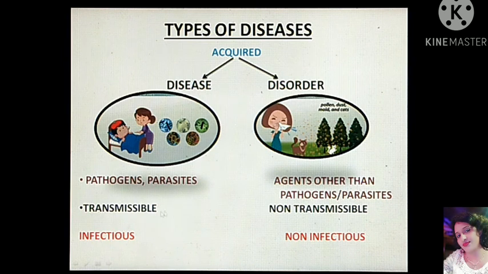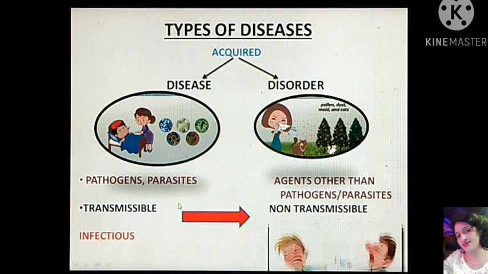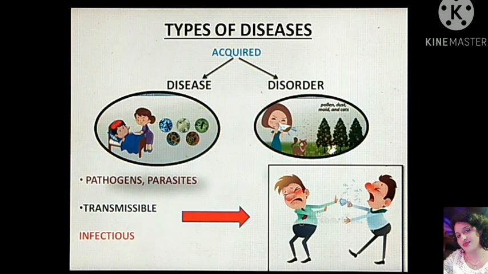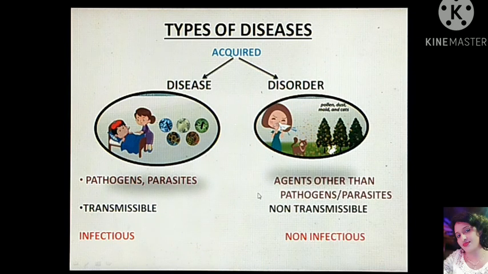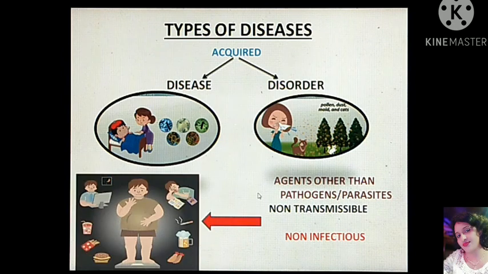Diseases are transmissible. That means such diseases can be transferred from one person to another, or we can say from an infected individual to a healthy person. While disorders are non-transmissible. That means it is restricted to an individual itself. Disorders are not transferred from one person to another, while there are chances that genetically such a defect can be transferred from the mother to the child.